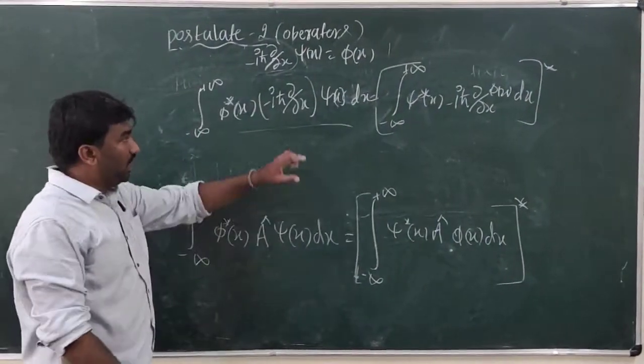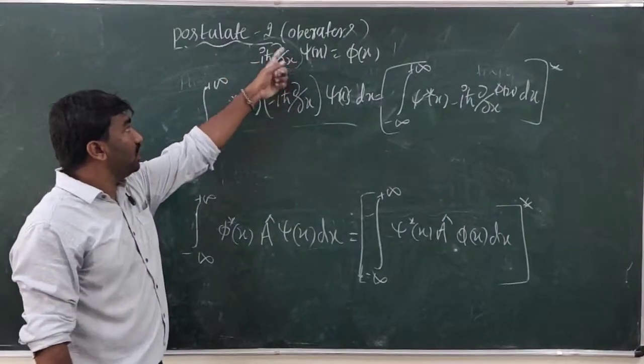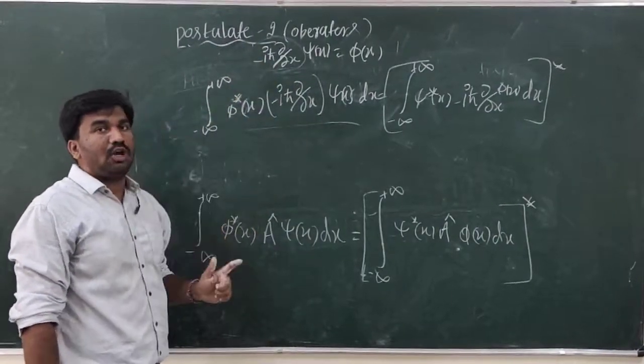If it is possible to write like this, then only we can say minus i h cross dou by dou x is a Hermitian operator.